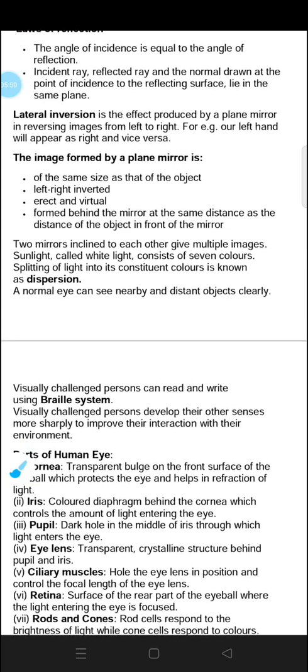Now next is lateral inversion. It is the effect produced by a plane mirror in reversing images from left to right. Whenever we see ourselves in a mirror, what happens? You raise your right hand, but when you see it in the mirror, that will be your left hand in the mirror. If you raise your left hand, what will you see? It will be your right hand in the mirror. So this type of inversion is called lateral inversion.